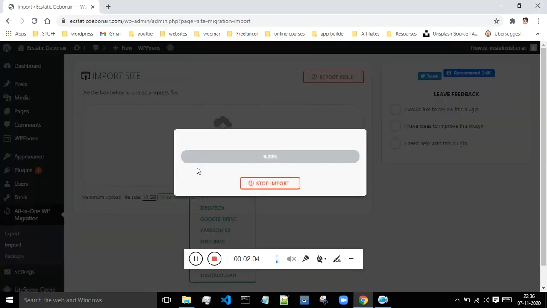Okay, so if you want, you can interrupt this import by clicking Stop Import, or you can just let this import continue, and once everything has been uploaded or imported 100%, then you will be able to see your imported website. Okay, so this is how you can change the limit and import the website.